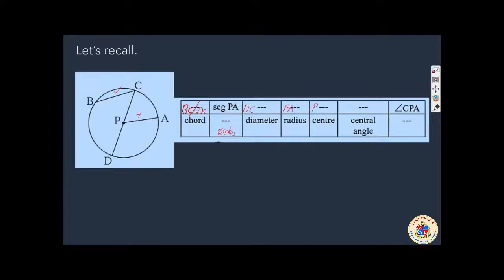The center is P. Central angle, this is a central angle, this is another central angle. There are 3 central angles. One is angle CPA, another is angle DPA, and even this angle DPC is also a central angle. This way we can simply fill this up, which will help us to recollect what we had learned in the previous years.